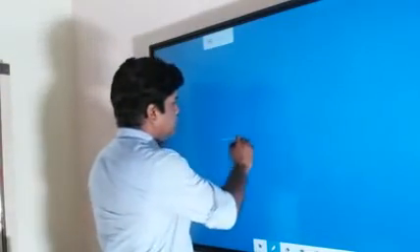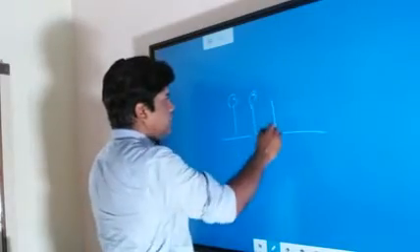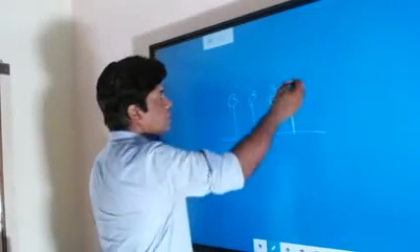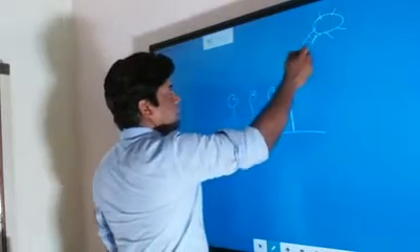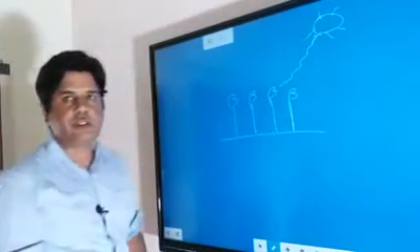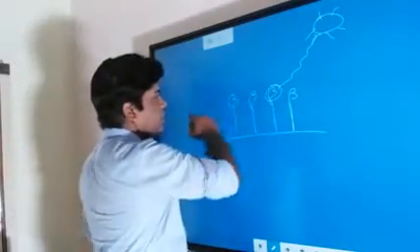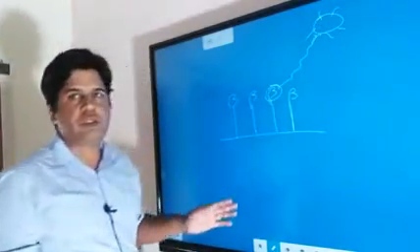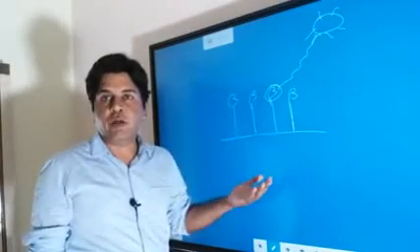So suppose this is a forest ecosystem, and energy is coming from the sun in the form of incoming solar radiation. So this energy will be fixed by the plant with the help of photosynthesis in the form of carbohydrates.